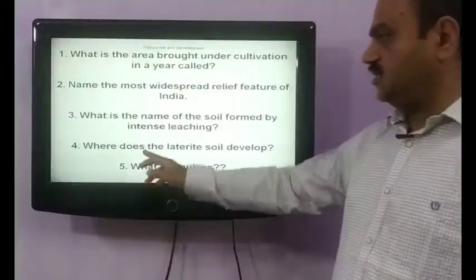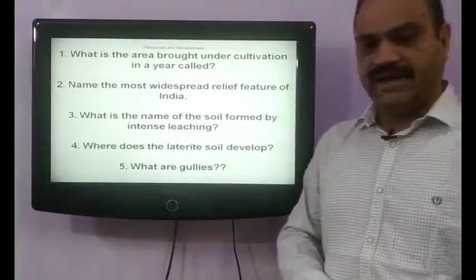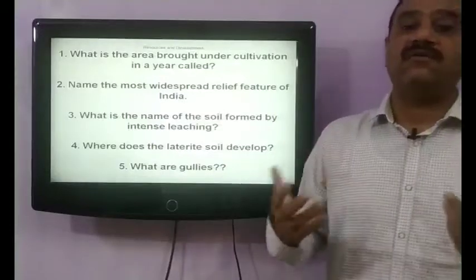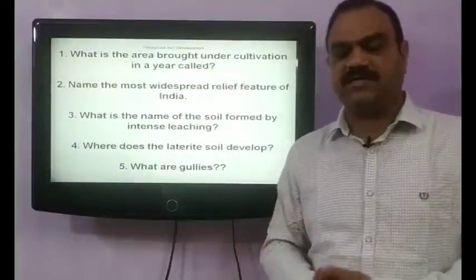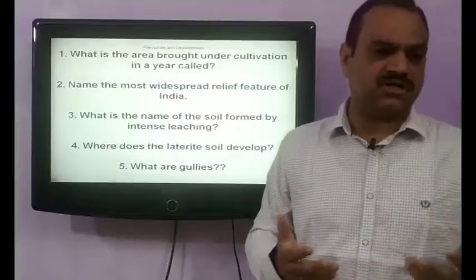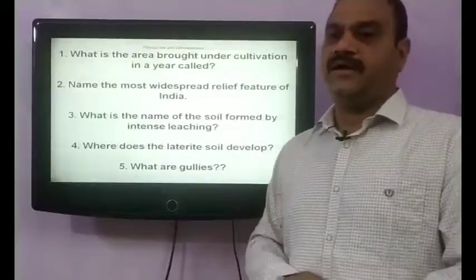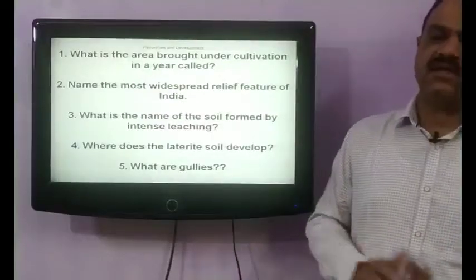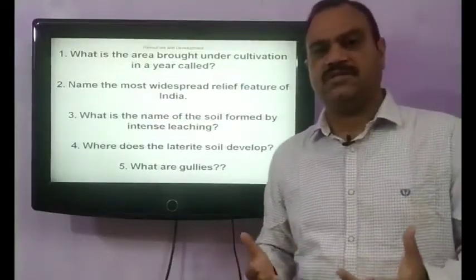And our next question is, where does laterite soil develop? Laterite soil develops at the places with heavy rainfall and hot climatic conditions. These two conditions lead to leaching, and laterite soil is formed at these places of heavy rainfall and hot and humid climatic conditions.